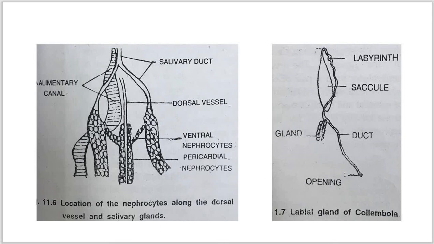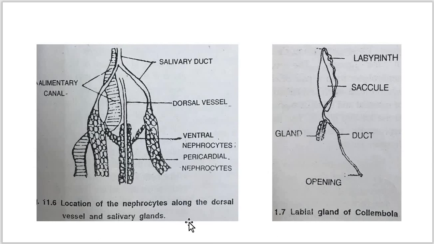This group occurs in almost all insects, whereas the ventral nephrocytes form a pair of chains which run along the ventral surface of the intestine and finally are attached to the salivary glands.